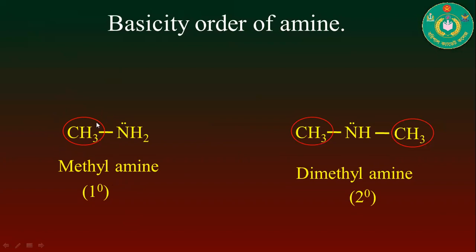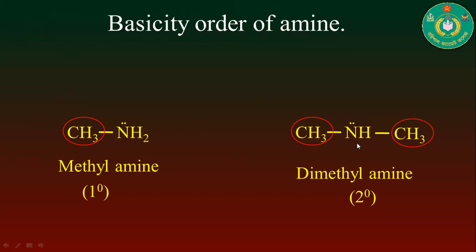Here only one methyl group or alkyl group is present, which has the ability to donate electron density to the central nitrogen atom. But in dimethylamine, two alkyl groups have the ability to donate electrons to the central nitrogen atom. So in dimethylamine, there is more electron density on the nitrogen atom.